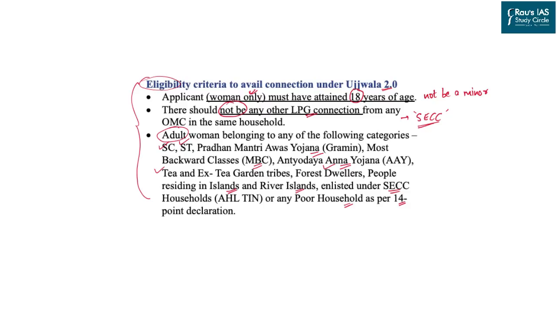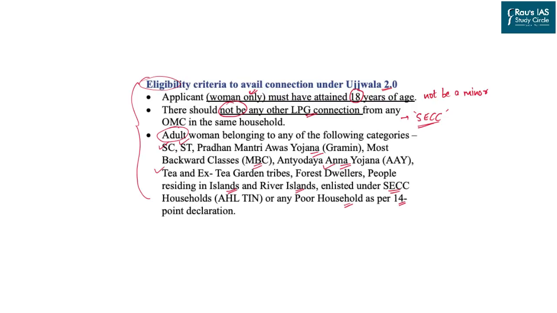But she should be above the age of 18, that is, she should not be a minor. There should not be any existing LPG connection in that household. If an LPG connection is already there in the household, they will not be eligible for this scheme, as under the socio-economic caste census, LPG and many other electronics remain one of the criteria to define whether a person belongs to a backward community or not.